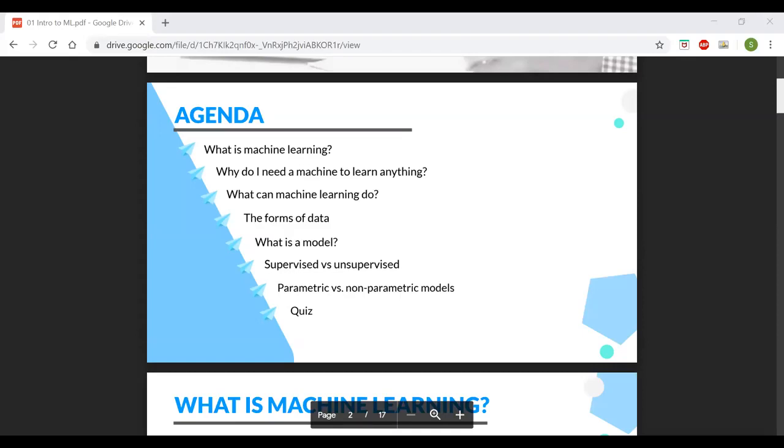And we have seen different forms of data, images, text, but the thing we'll be delving into as part of this course is the tabular data, the Titanic kind of data set we have seen. And what is a model? A model is a kind of function between input and output, a set of rules that the algorithm has learned by looking at the data, right? And then we have seen what is a supervised and unsupervised algorithm. Supervised is when you have the target variable, and unsupervised is when you don't have any target variable.